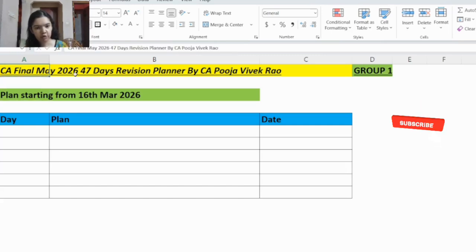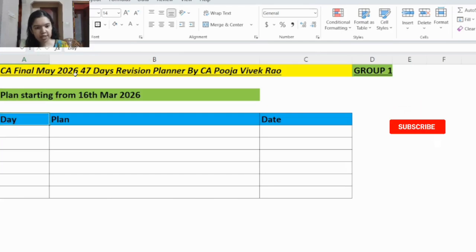However, if any one of you come across this video later on, suppose any of you are writing in September 26 attempt and you find this video later, you can still follow this plan. Because as you can see in this plan, along with the dates and the plan, I have written the day as well. So you can follow this plan. So now let's see the plan.